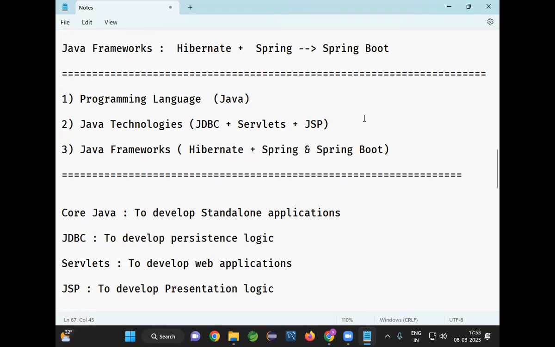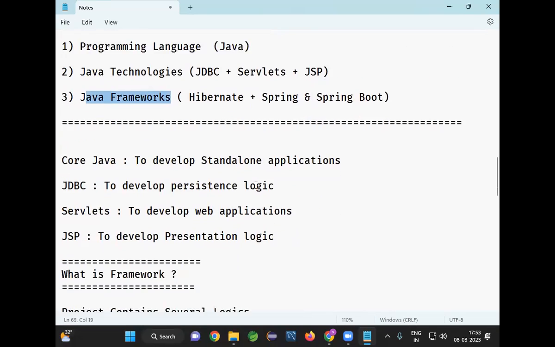Yes or no, guys? I developed my project. My project has database communication. My project has forms. My project has form validations. Everything is already available in my project. You also want to develop the same thing. Why waste your time again and again? My code is already ready. I will give my code. You just take my code and develop your logic on top of that so that your project will be completed quickly. So that's where the Java frameworks came into the picture.